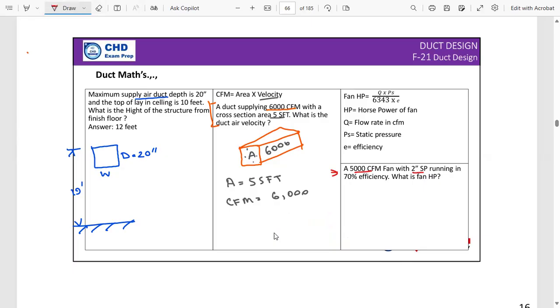As we know, there are velocity pressure and the static pressure. Total pressure is equal to static pressure plus the velocity pressure. So the static pressure is 2-inch static pressure, and efficiency is 70%. What is the horsepower of the fan? Okay, this is quite simple and straightforward.